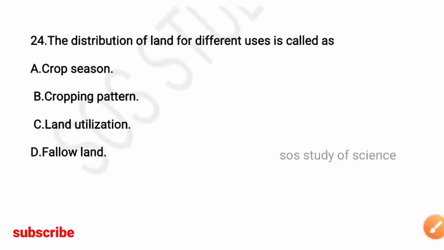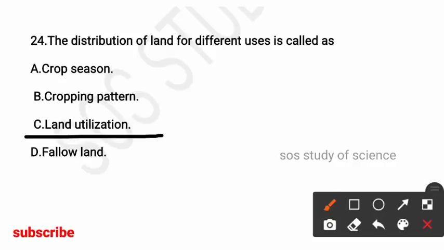Next question, the distribution of land for different users is called as. Options are crop season, cropping pattern, land utilization, fallow land. So here the right answer is option C, land utilization. So this is the distribution of land for different users called as.